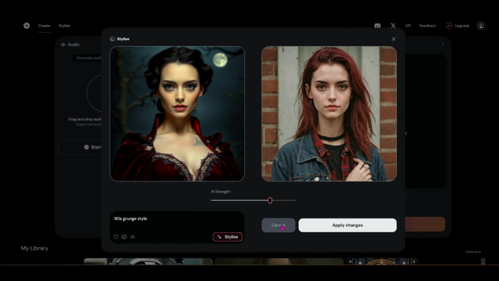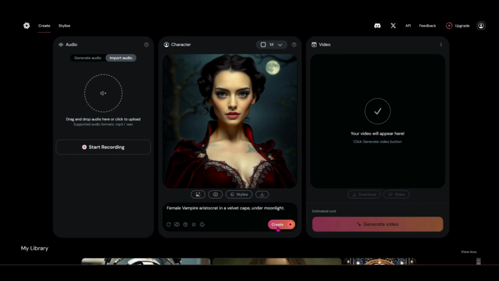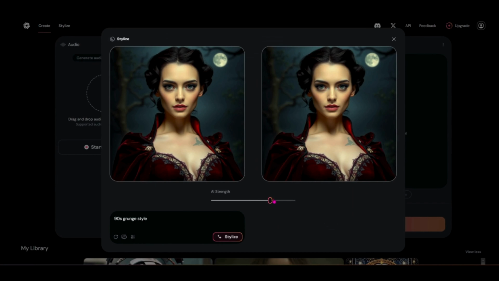She's got a little bit of a wonky broken finger up here. I'm not really sure what's going on there, but say I don't like that one and I don't want to apply the changes, because once I apply the changes, this character is then gone and I'm stuck with my stylized character. So I want to go ahead and cancel that, even if I want to go back in and restylize it.